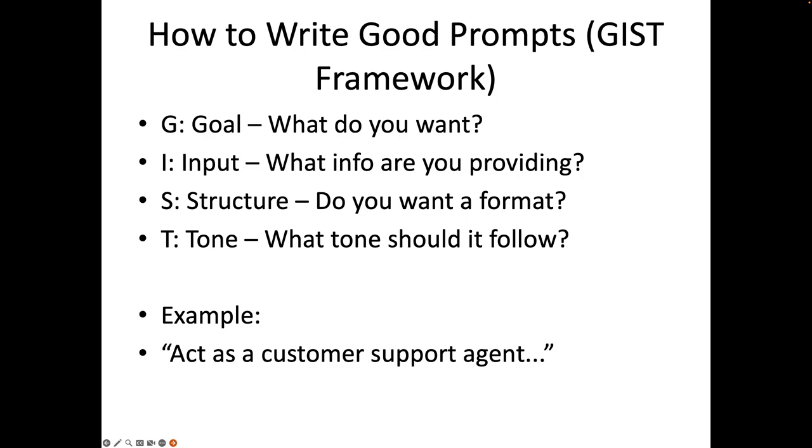What information are you providing to the model? And then the S, the structure or the scope. What format do you want? What domain or constraints do you want this intern, or this model, the LLM, to follow? And the last thing is the tone itself.